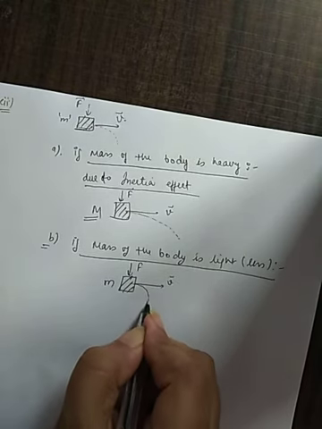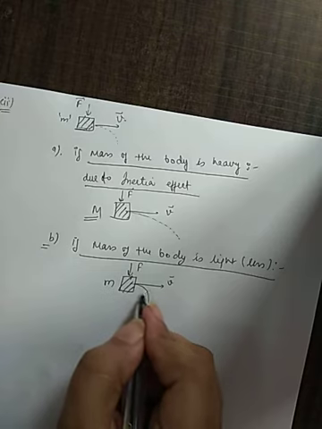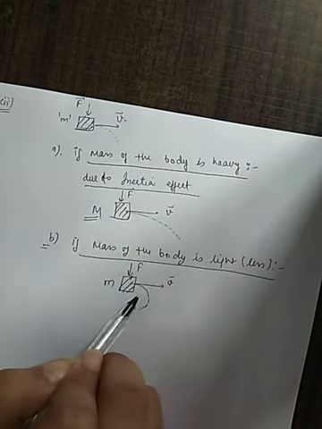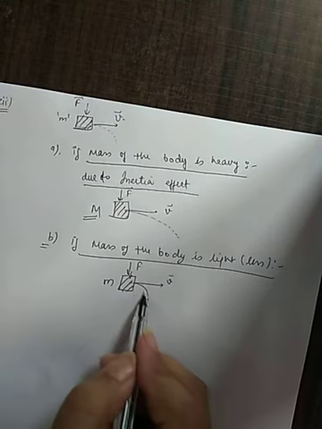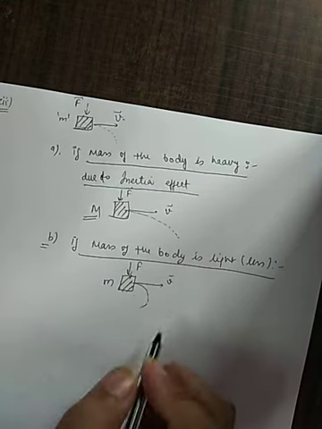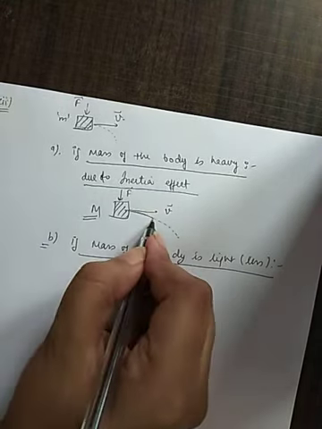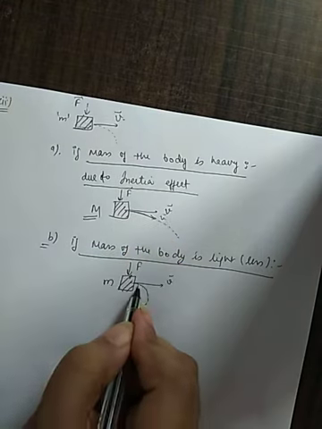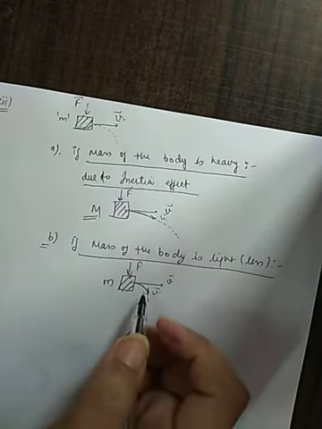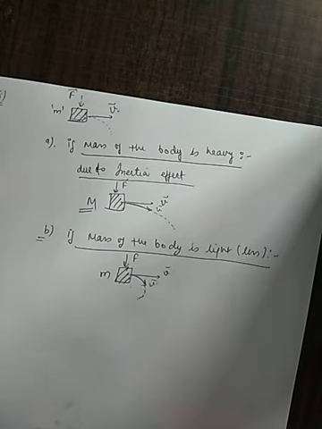This means the radius of curvature is small in this case, while in the previous case the radius of curvature is more. But the magnitude of velocity is still v here, only the direction changes. So this is the effect of force when we apply the force perpendicularly or parallelly.